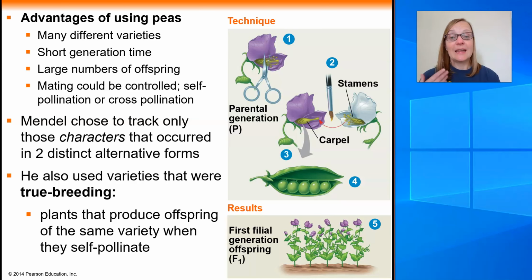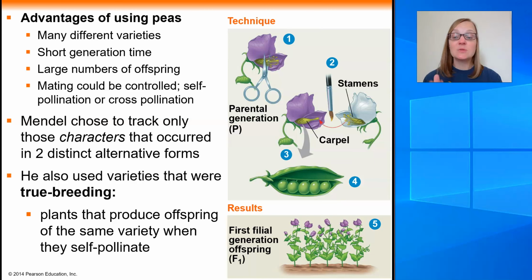All right, now again, Mendel was either really smart, lucky, or a combination of the two, in that he chose to track characters in these pea plants that occurred only in two distinct alternative forms, meaning there were only two traits per character. For example, for flower color, peas only have two options. They're either white or they're purple. Makes things really easy. Later on, you'll see that he looked at other characters. Again, he always chose to track those characters that only had two options for simplicity's sake.